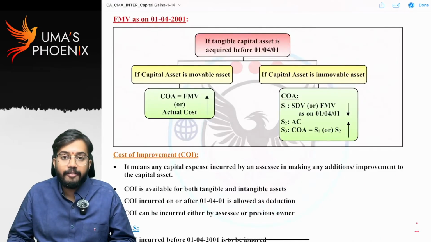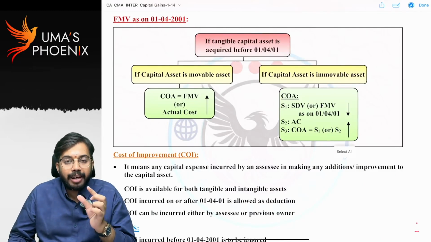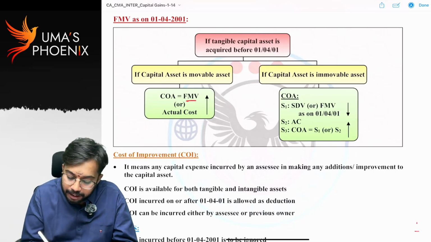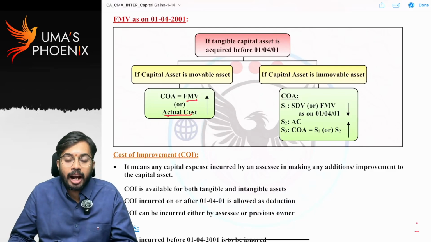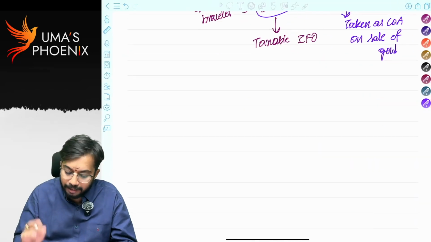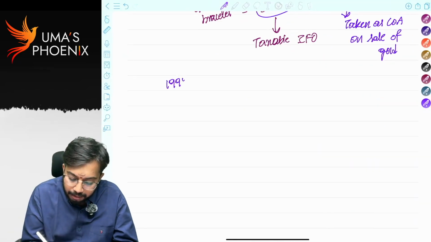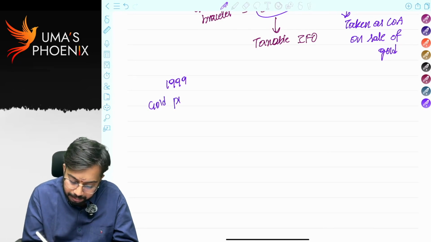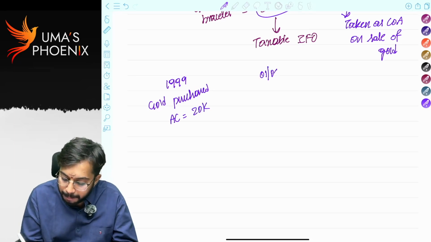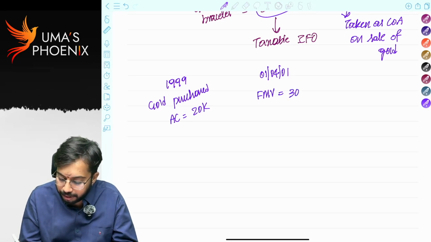Now let us discuss fair market value as on 1st April 2001. See, if a capital asset is purchased before 1st April 2001, then cost of acquisition is equal to fair market value or actual cost, whichever is higher, in case of a movable asset. Let's say for example, in 1999, gold was purchased. Actual cost is 20,000. On 1st April 2001, fair market value of the gold is equal to 30,000.